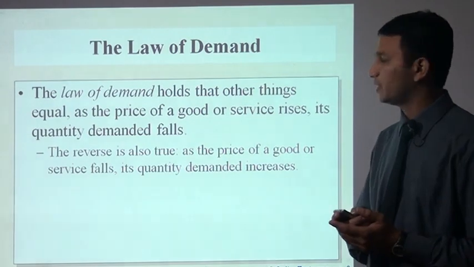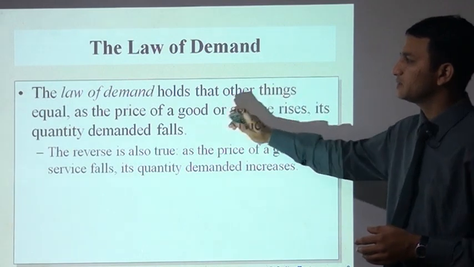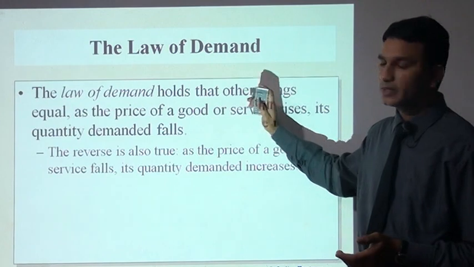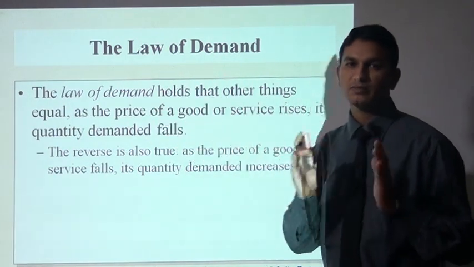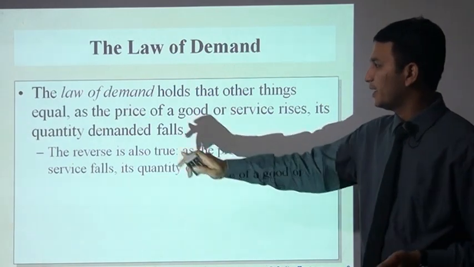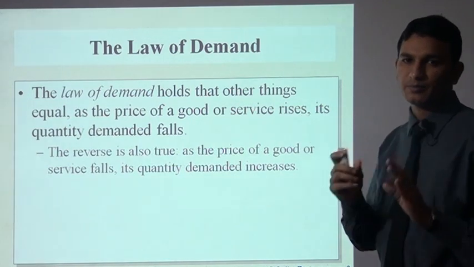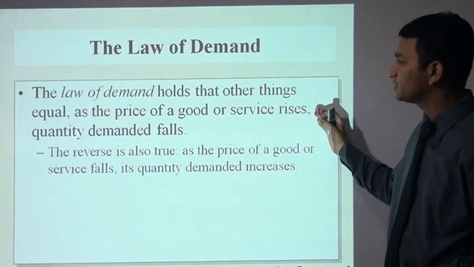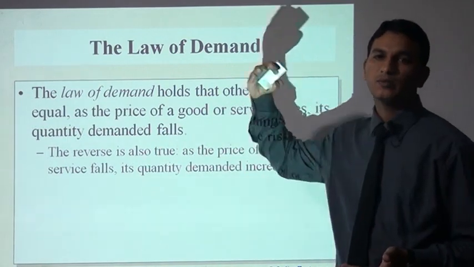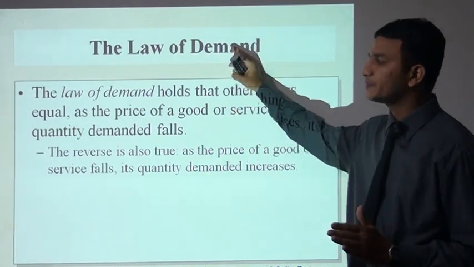Next, the law of demand. What is the law of demand? The law of demand holds that other things equal. This is the assumption of the law of demand: all remaining things will be equal, meaning the market will be the same in position. As the price of goods and services rises, its quantity demanded falls, meaning if demand is less the supply will be more, and if demand is more the supply is less. That is the law of demand.